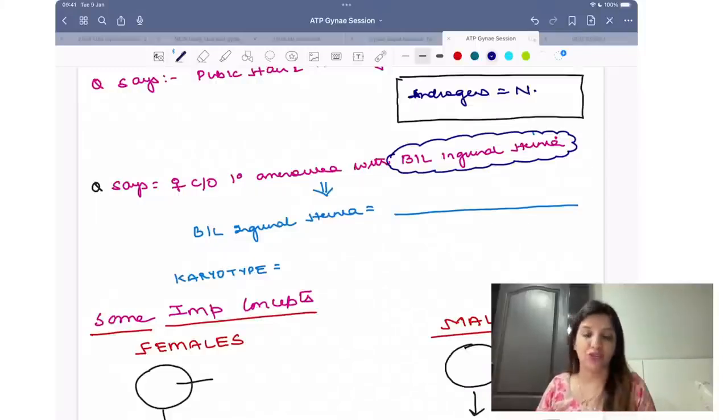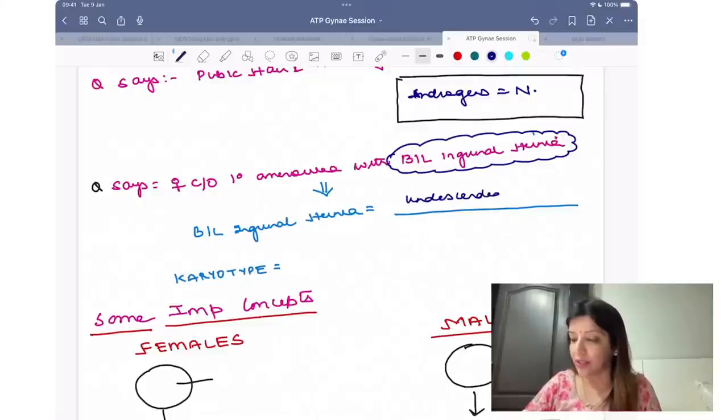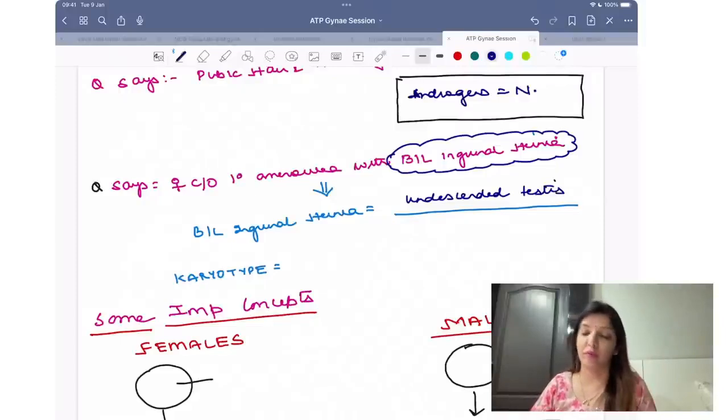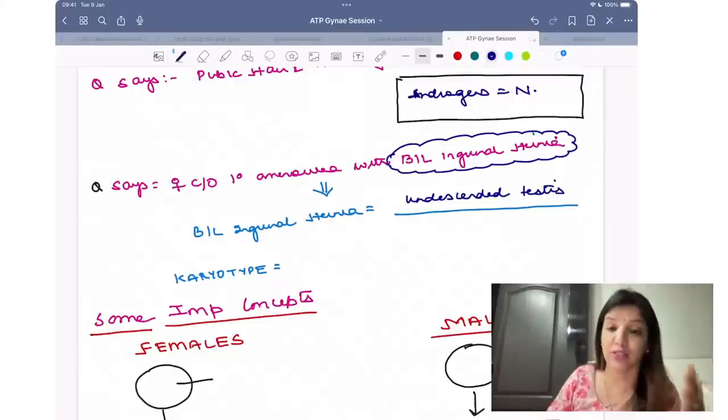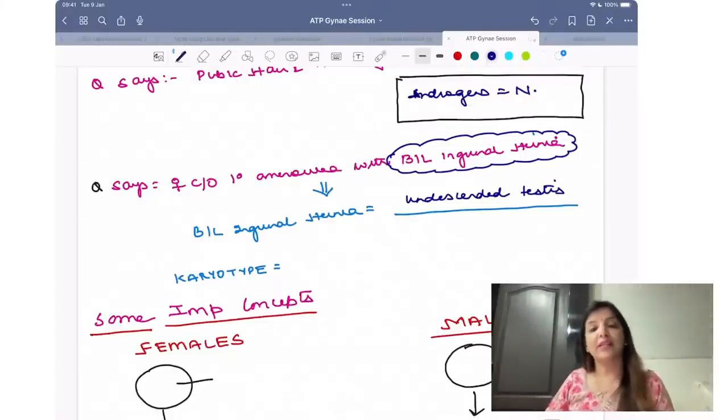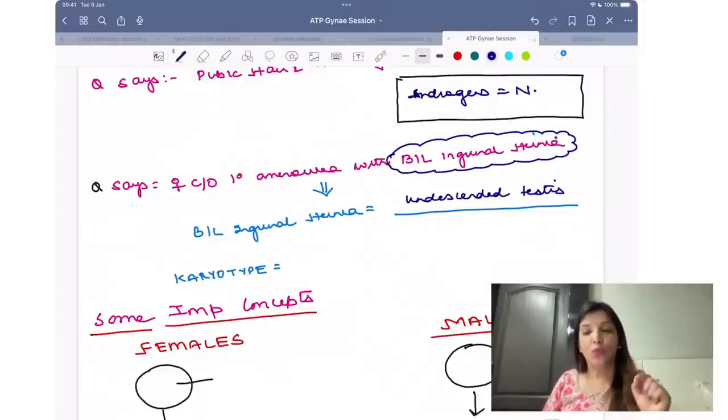Actually, it is not bilateral inguinal hernia. Actually, they are undescended testes. These are small hints which you have to remember, because I know all of you are so confused whenever you get questions related to primary or secondary amenorrhea. So these are the hints which are going to tell you how you are going to come to a diagnosis. Whenever your question says there is primary amenorrhea with bilateral inguinal hernia, that means they are undescended testes, and that means karyotype is